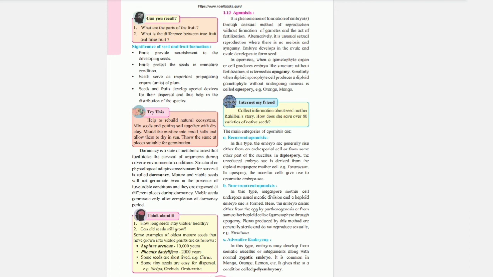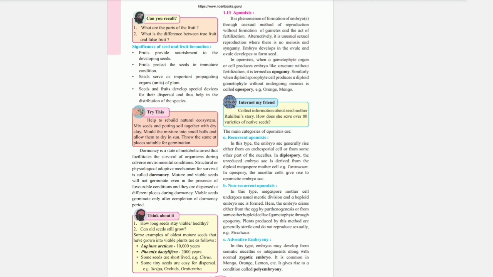Non-recurrent apomixis. In this type, the megaspore mother cell undergoes usual meiotic division and a haploid embryo sac is formed. Here the embryo arises either from the egg by parthenogenesis or from some other haploid cells of the gametophyte through apogamy. Plants produced by this method are generally sterile and do not reproduce sexually. Example: Nicotiana.